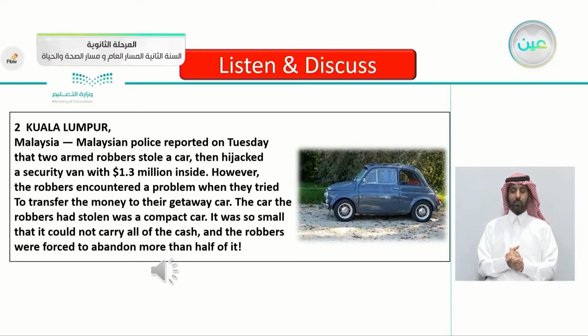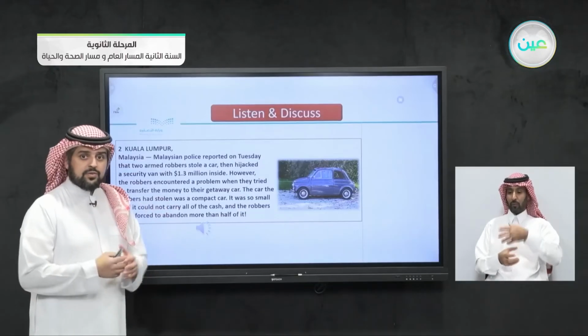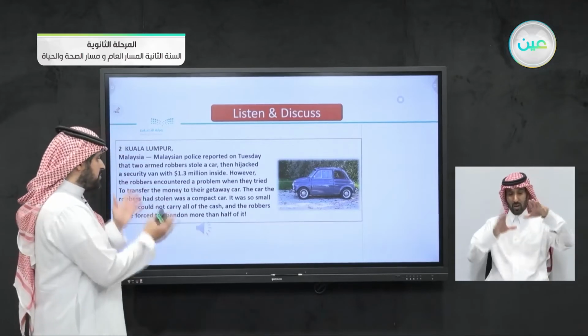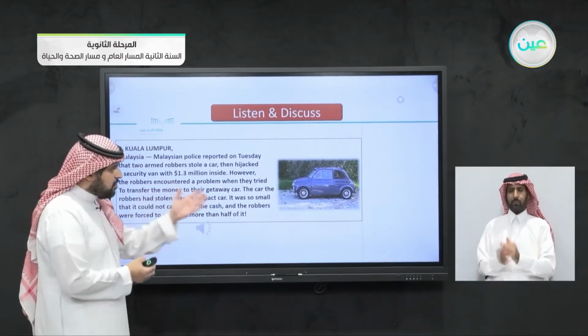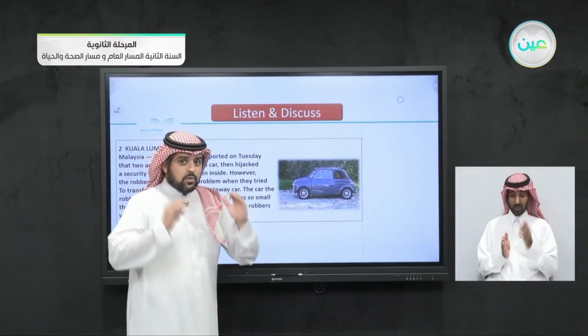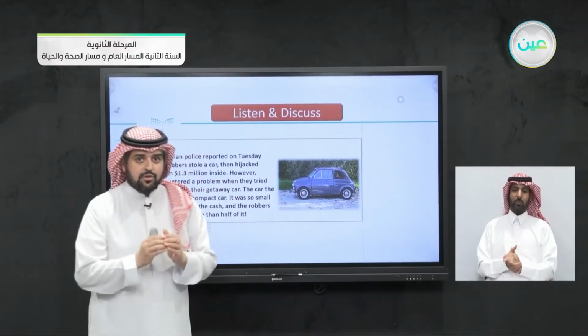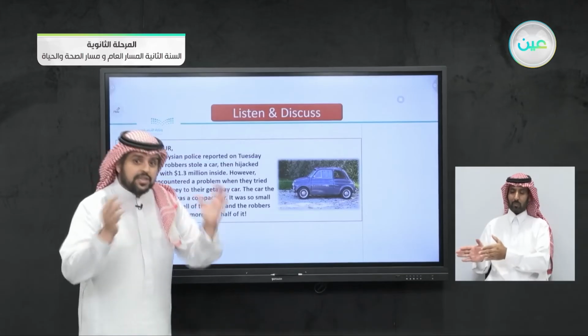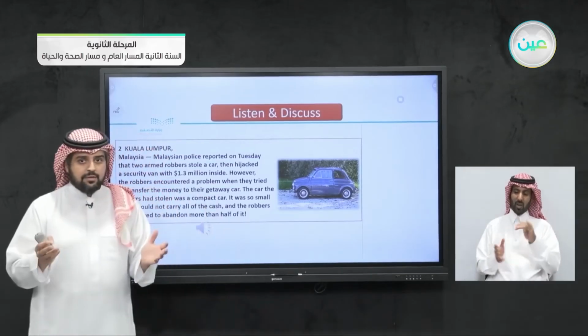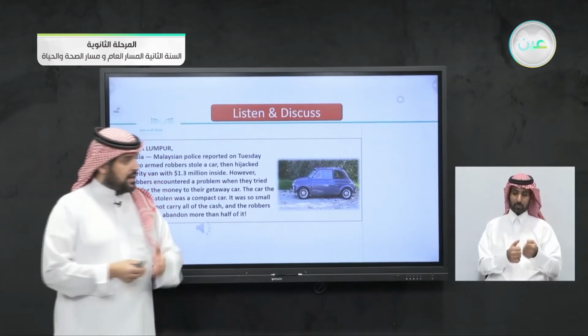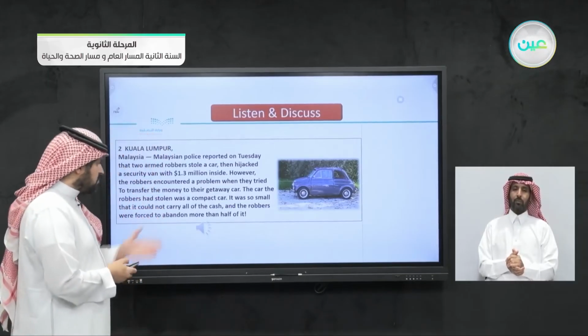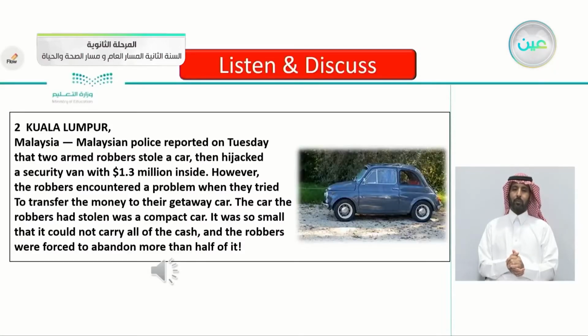So the story here tells us about robbers who stole $1.3 million, and they tried to get away in their getaway car, a car that they're trying to escape in. But what's the problem with the car? That it was a compact car, as in the picture. It was very small, so they couldn't take all the money with them. They had to take just a part of the money, just half of it. Jumping to the next article,